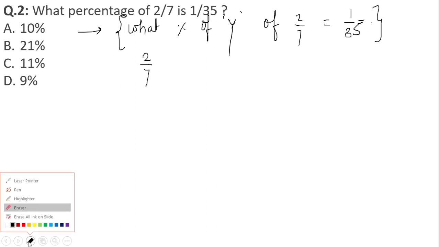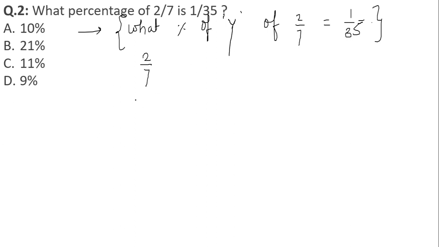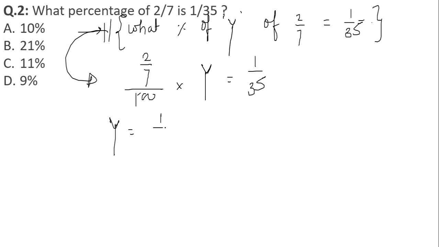2 by 7 is the given number to us, divided by 100. Why? Because we are finding out the percentage, into y. This will give us 1 by 35. This is nothing but the meaning of this particular statement: what percent of y of 2 by 7 is 1 by 35. So the value of y will be equal to 1 by 35.